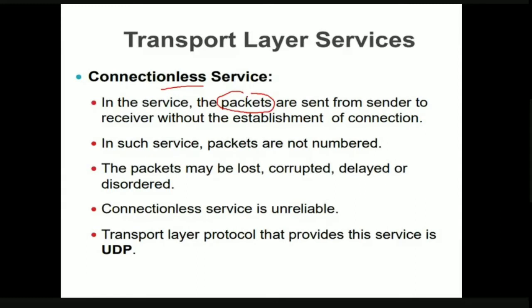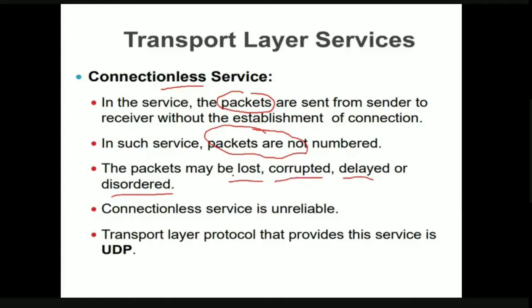That's it. Here the packets are also not numbered. If they are not numbered, what will be the consequence? The packets may be delayed, disordered, lost, or corrupted.